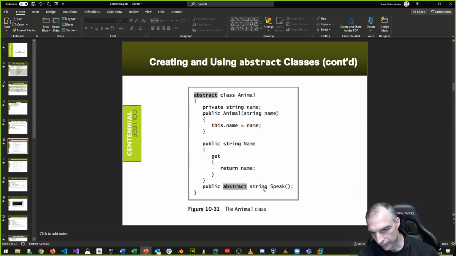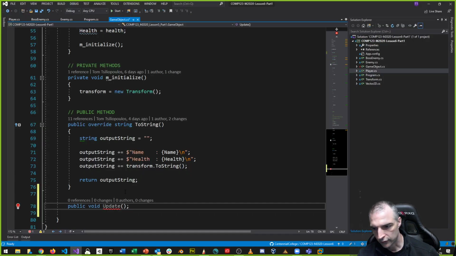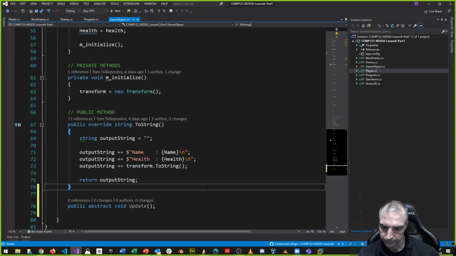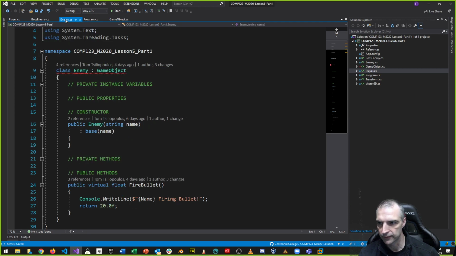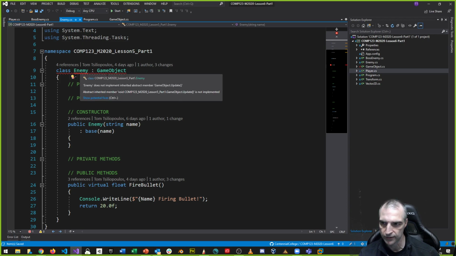And then the type it returns, and then the name of the method, and then a semicolon. There are no implementation details, right? So just like this, we're going to do the same thing. We're going to say public abstract update, right? If I save this now, and if I go into my enemy superclass, notice that I have a little squiggly.